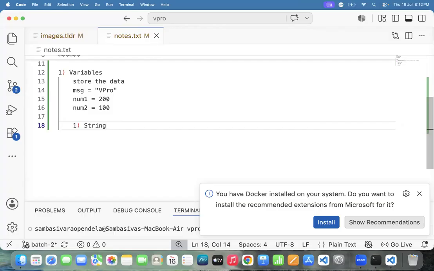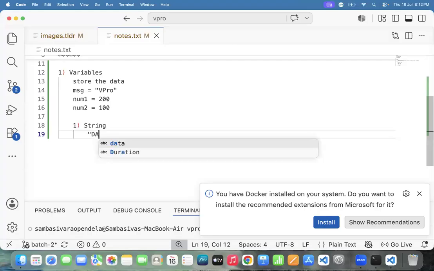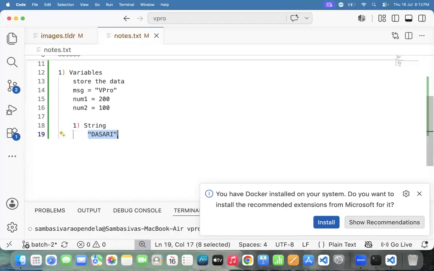What is the string? Say this one. For example, Dasari. Is your name in double quotes or not? Please unmute and please reply. Your name in double quotes or not? Yes, sir. That one we can call the string. These things we can call data types also.